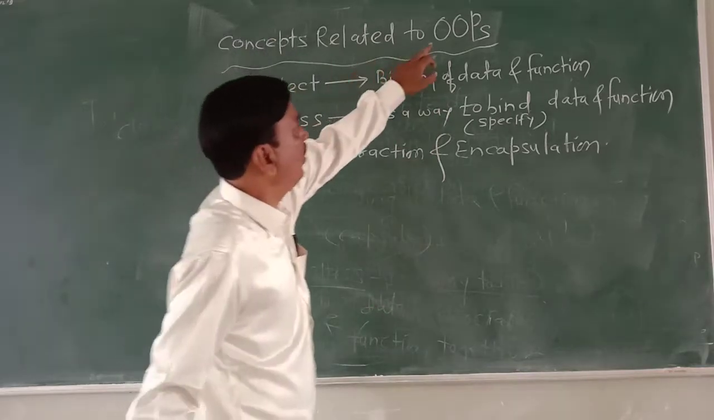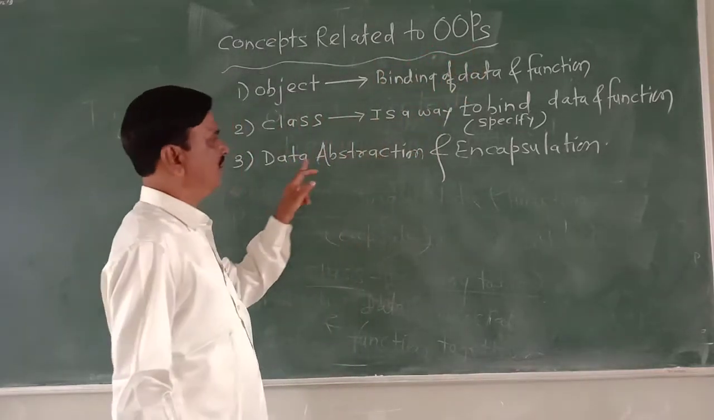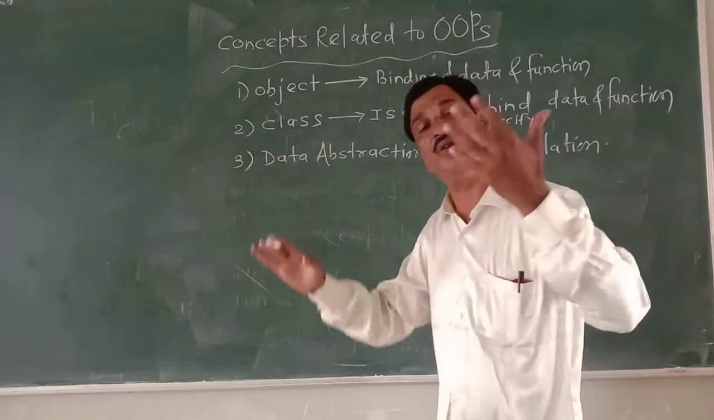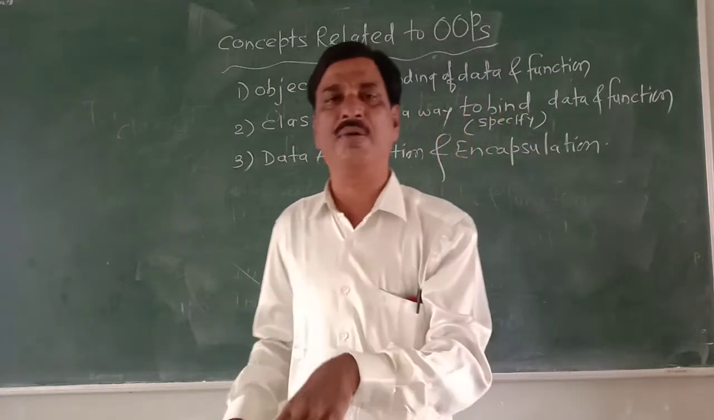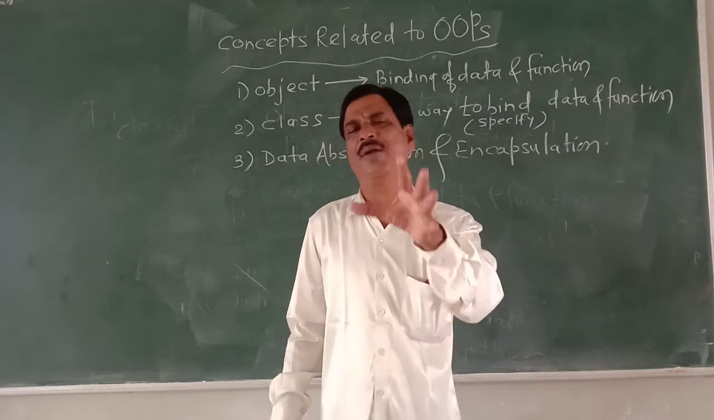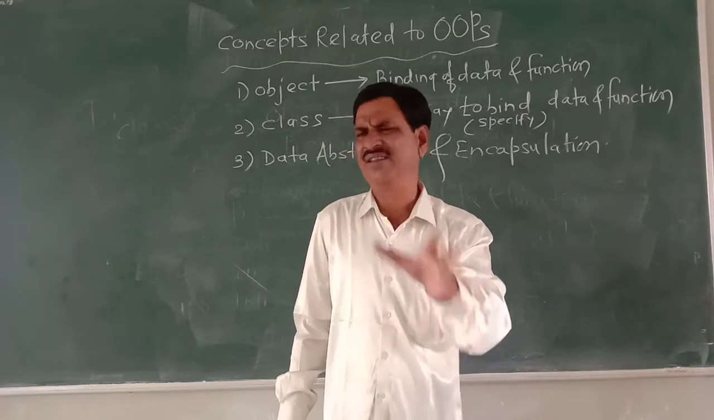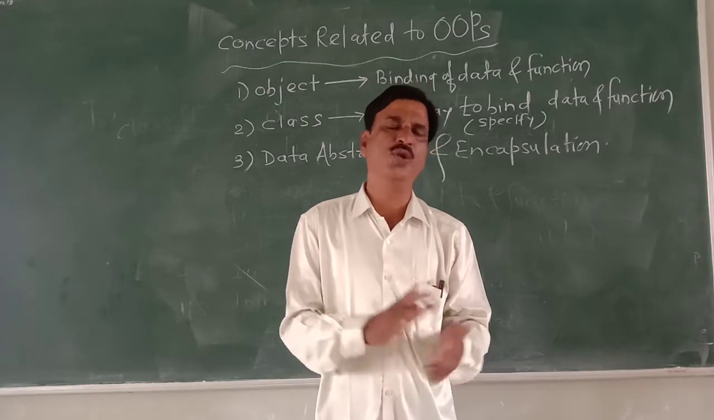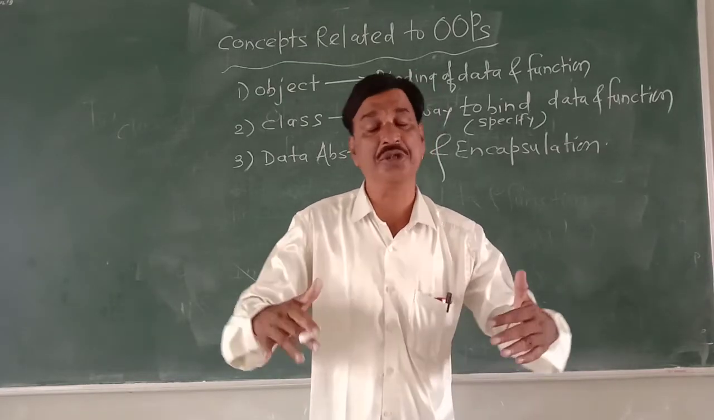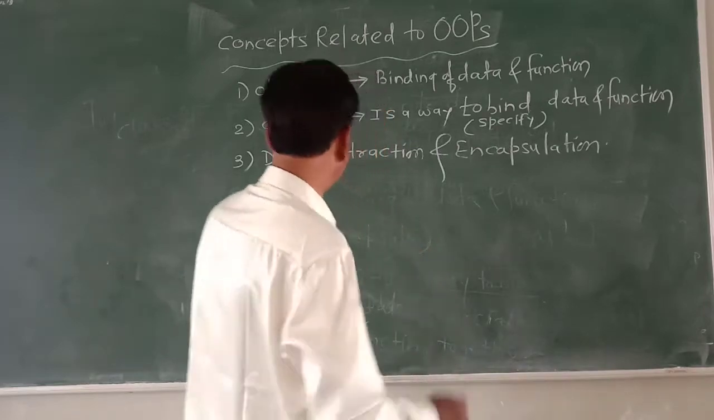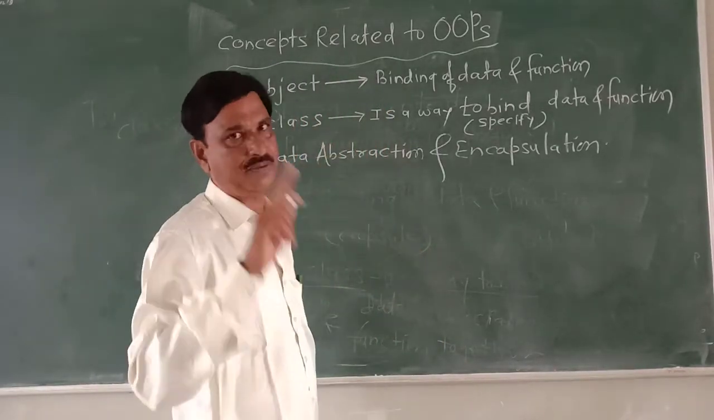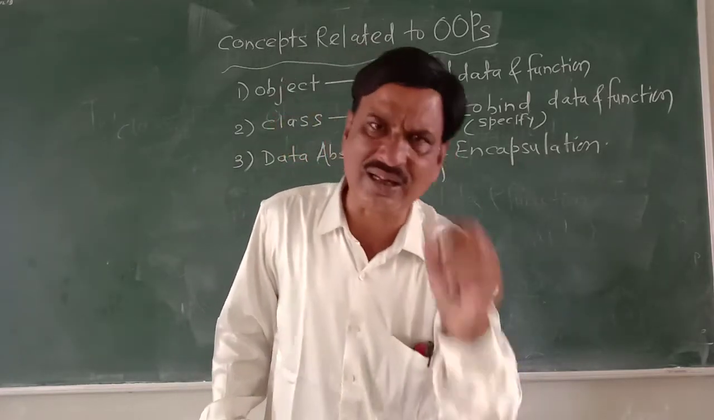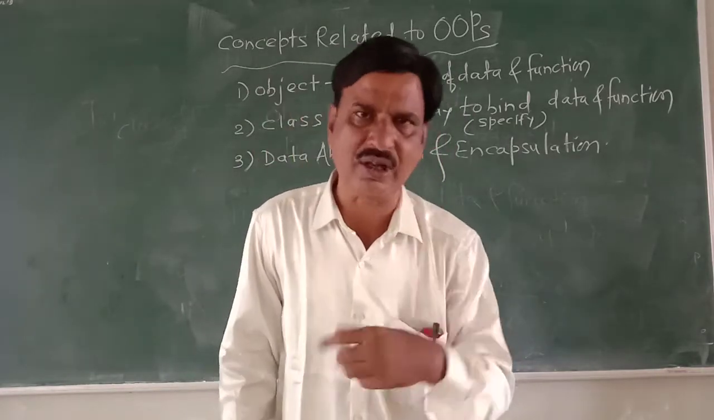So, object-oriented programming uses data abstraction. In the class you are specifying data and function. But the data that you specify should be in an abstract manner. There is no necessity of writing its background details. That is data abstraction. And what is encapsulation? You are binding the data and function.